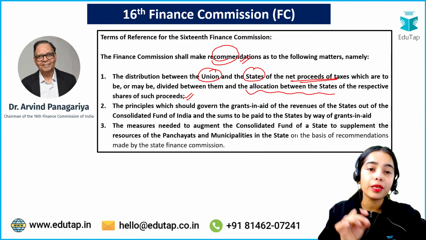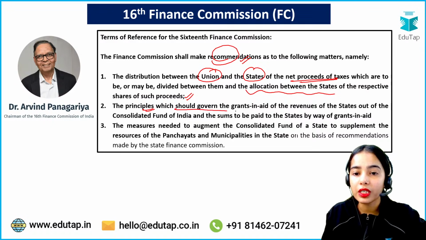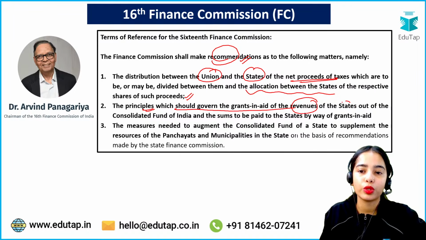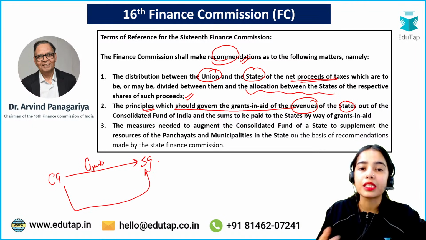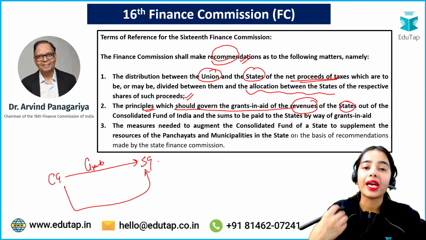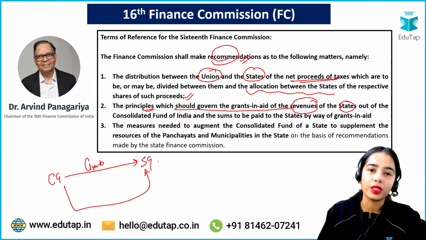Another important thing that the Finance Commission recommends is the principle which would govern the grants-in-aid of the revenues to the states. As you know, the central government provides grants to the state governments. Now on what principles will the central government provide the grants to the state governments? Which kind of grants will be provided to the state governments?